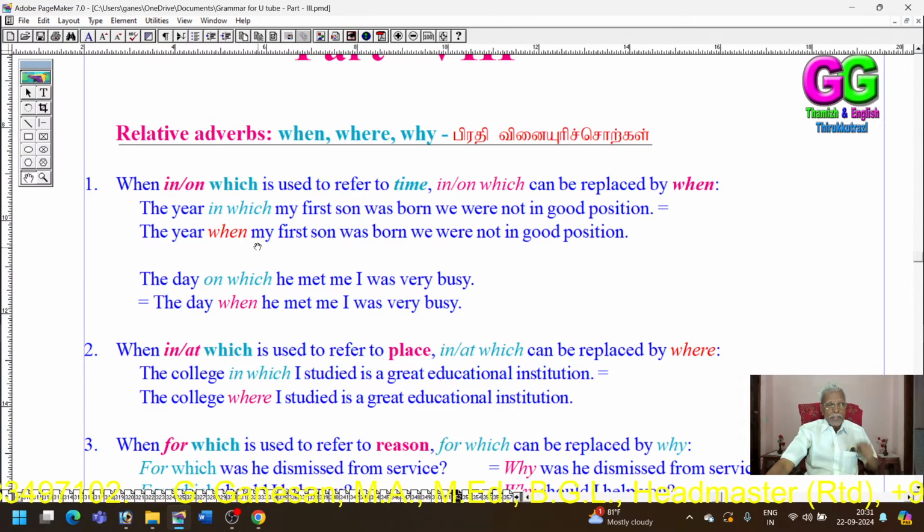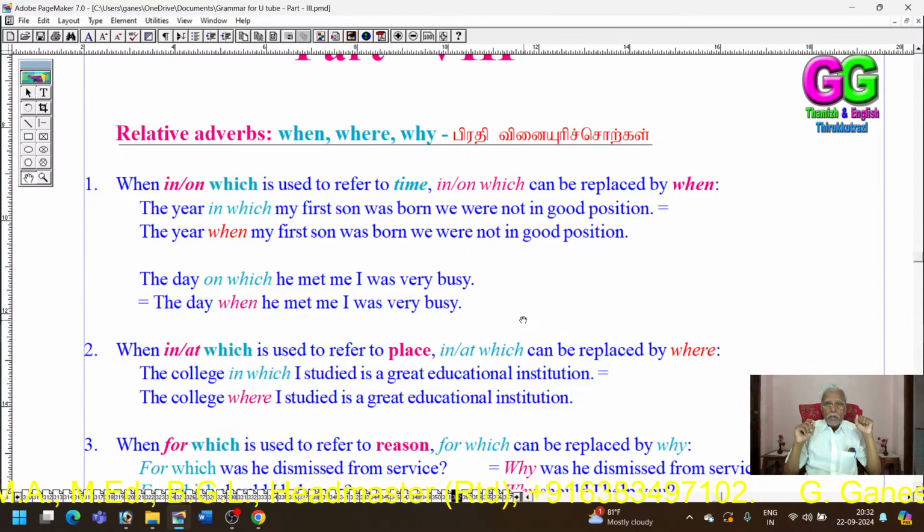Another example: the day on which he met me, I was very busy. It could be expressed as the day when he met me, I was very busy. The day on which he met me can be expressed by the term the day when he met me.